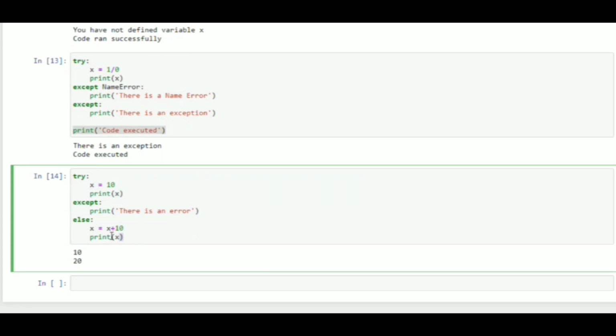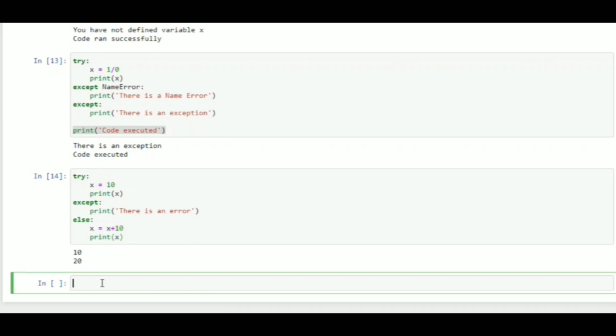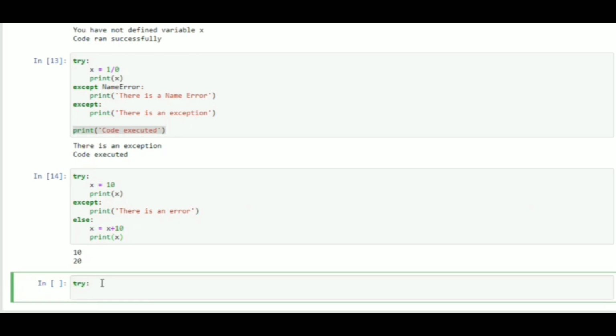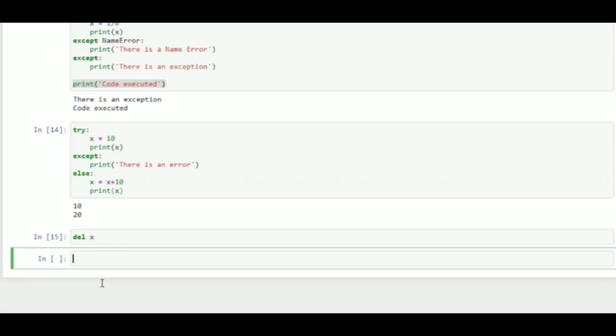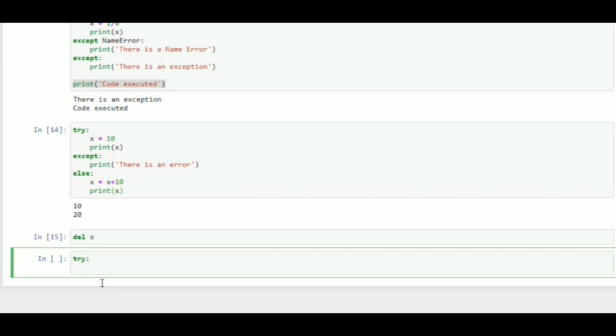After executing this statement and Python printing this section, there is a finally block, and it will be executed regardless of whether the try block raises an error or not. So for example, I will delete this variable x, and now I will say try and create an error by saying print x.